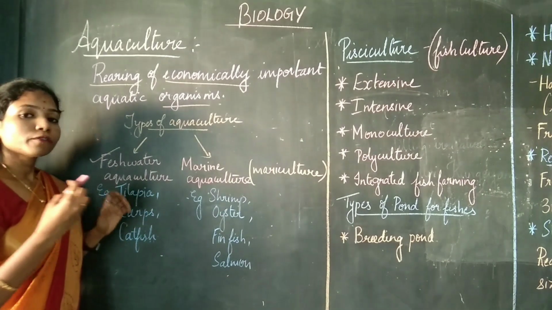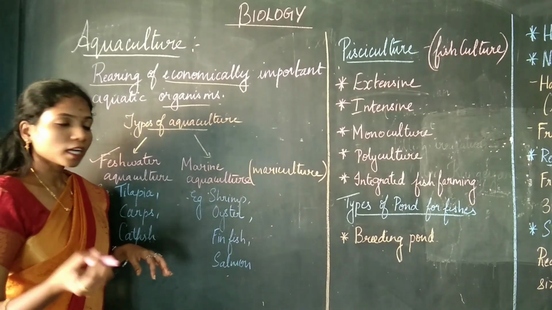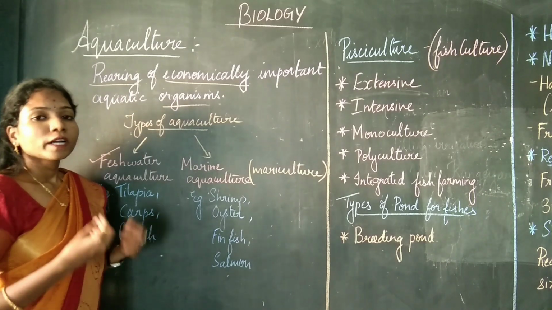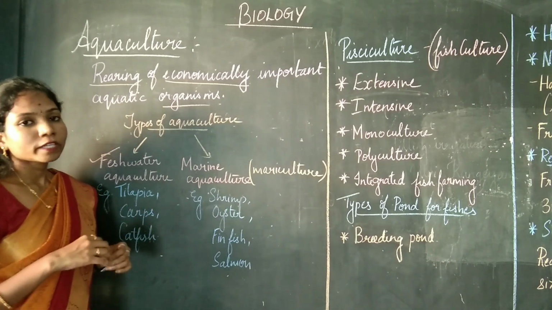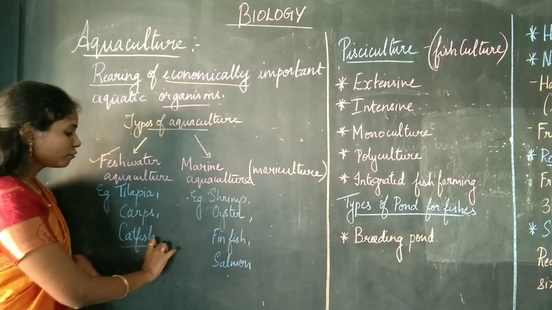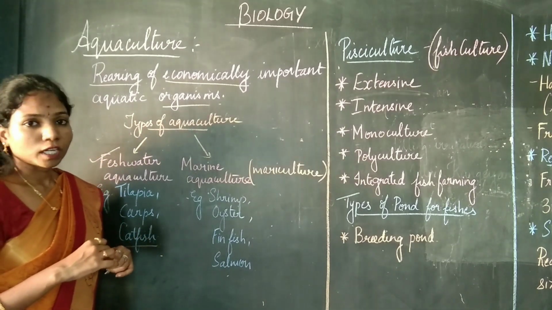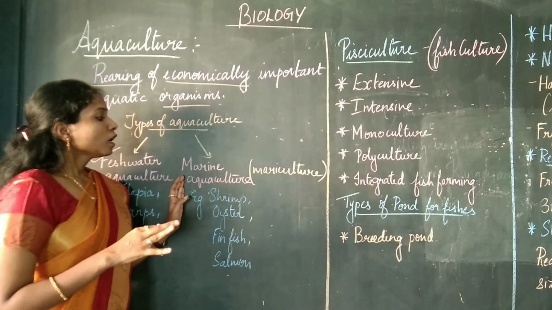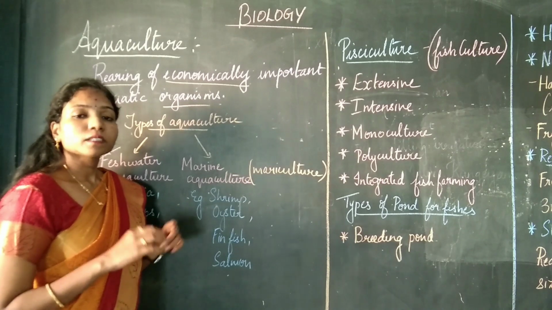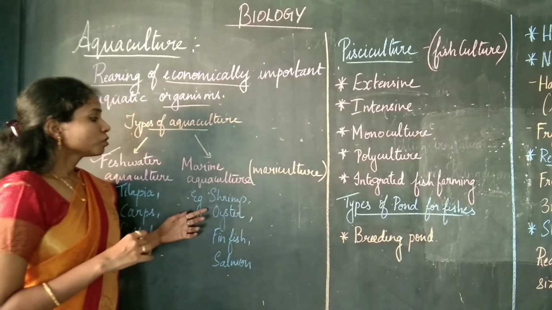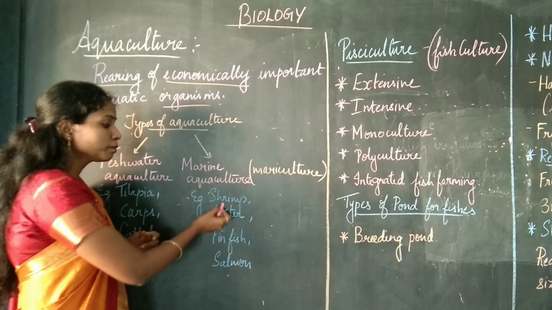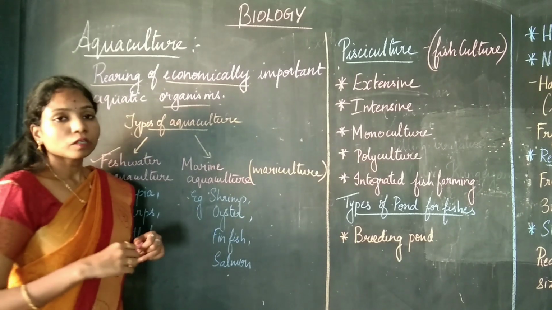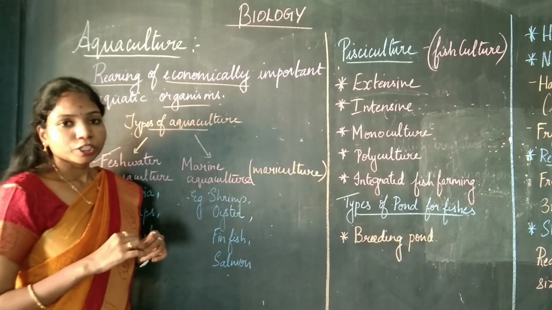Examples of fishes which can be grown in freshwater culture are tilapia and carps. Carps such as rohu, katla, and mrigal can be grown in freshwater culture, and catfish can also be grown in freshwater culture. Moving on to marine culture, which is also known as mariculture, aquatic organisms like shrimp, oyster, finfish, and salmon can all be grown using the marine aquaculture technique.